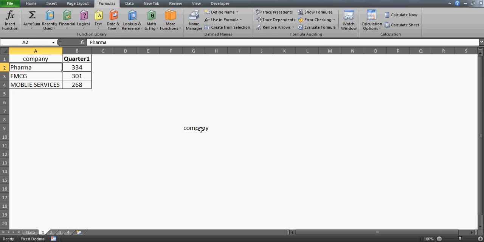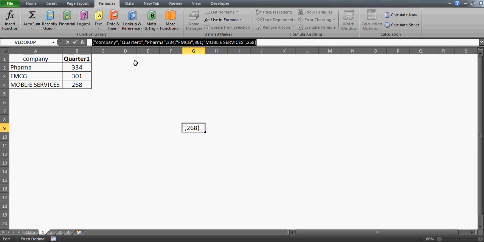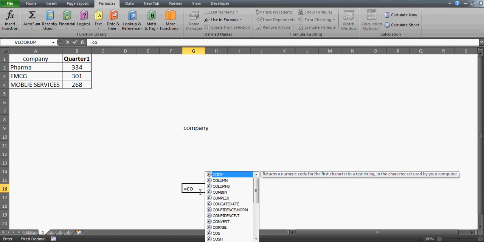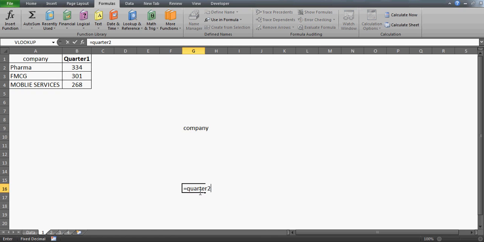So now you can see here that you have the 0. 0 means A1. You don't have anything in the A1, so maybe I can write here company, and this is what you'll now start seeing. So press F9 and you see all the table. So quarter 1 is not now a text for me. Quarter 1 is actually a table where you have all these entries: company, quarter 1, pharma, and then 334 FMG. You can see here, right?